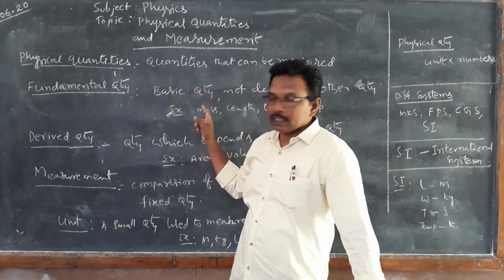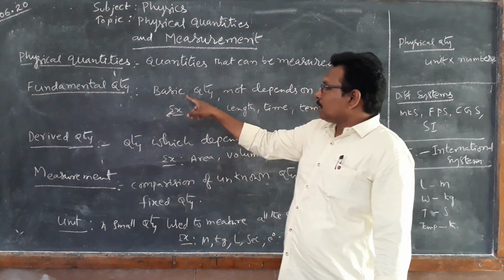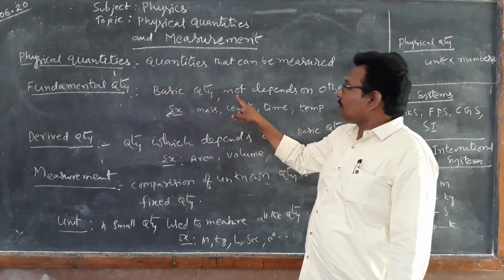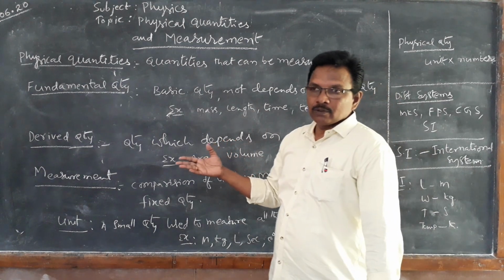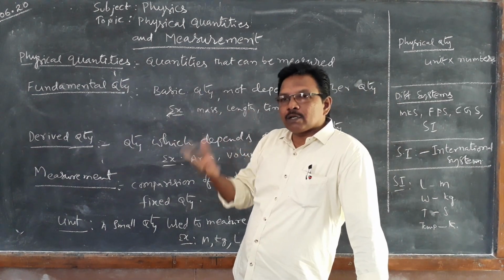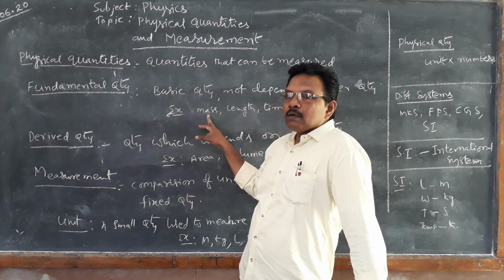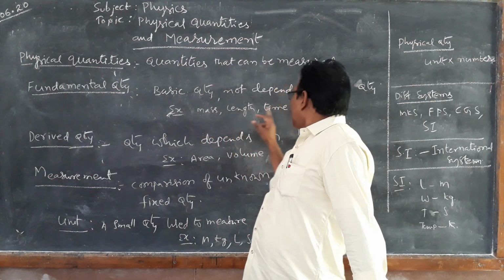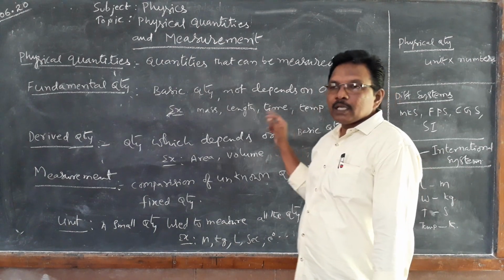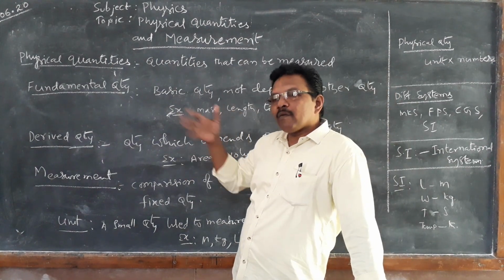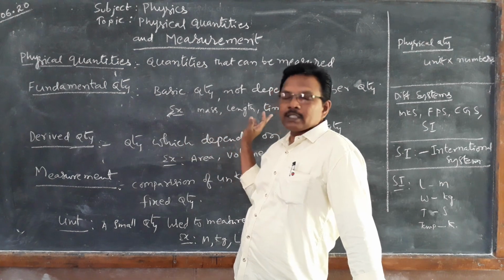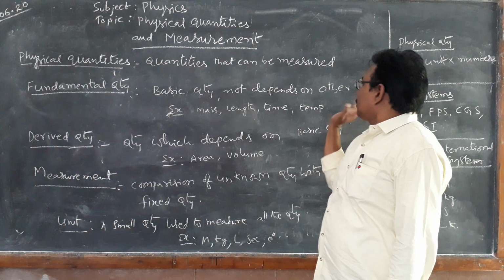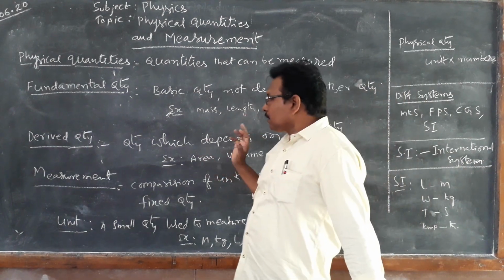What are fundamental quantities? Fundamental quantities are called basic quantities. Basic quantities do not depend on other quantities. Directly we can find them out without using any other quantity. Example: weight or mass, length, time, and temperature. We can measure these directly without the help of any other quantities.